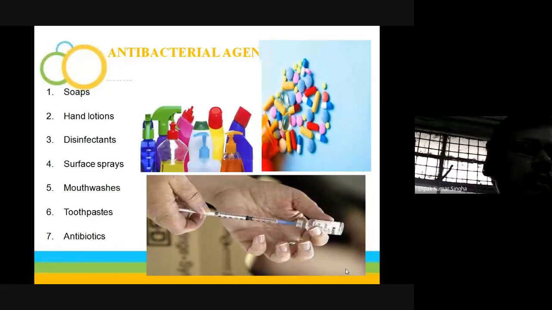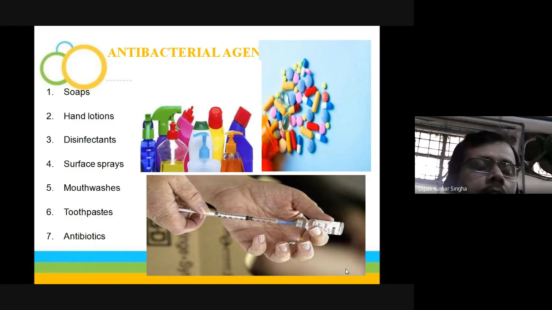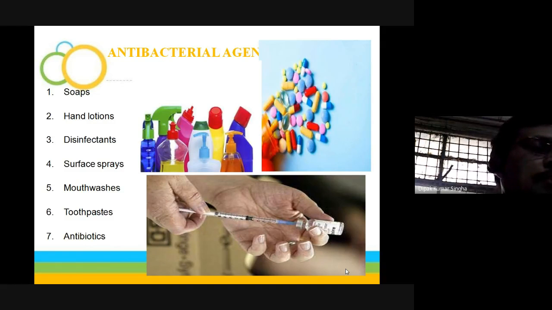Generally, mouthwashes contain chlorhexidine-type antibacterial or antimicrobial agents, or cetrimide, used as a disinfectant to kill or eradicate microorganisms. Another is toothpaste. Obviously you use it in daily life, especially for cleansing and keeping the teeth free of microbes. Another is the antibiotics. Antibiotics are the most important and potent antimicrobial agents, used to inhibit or kill microorganisms.